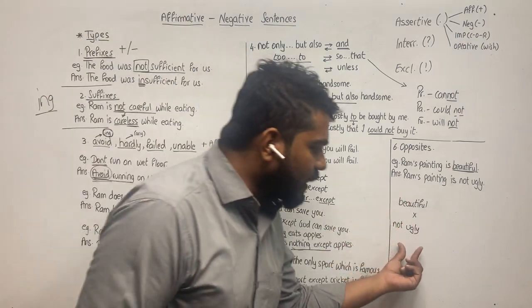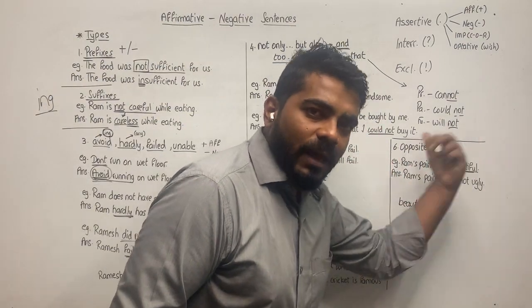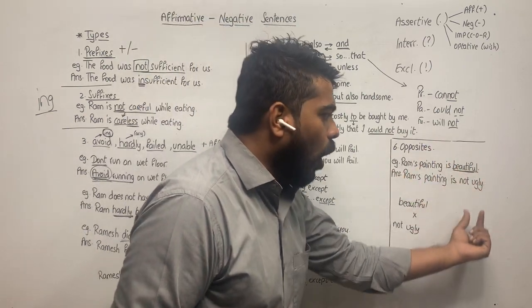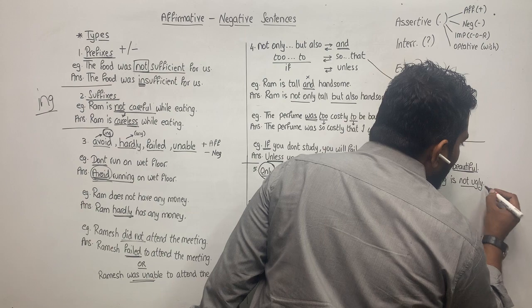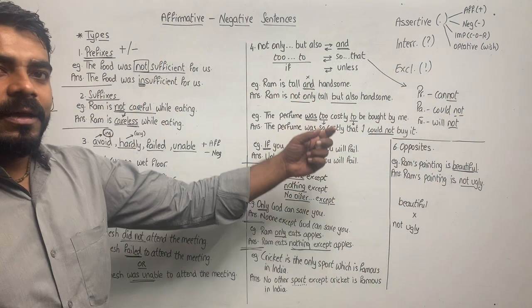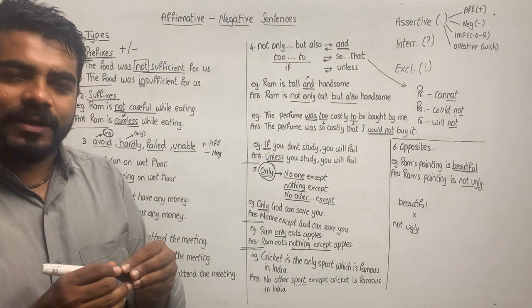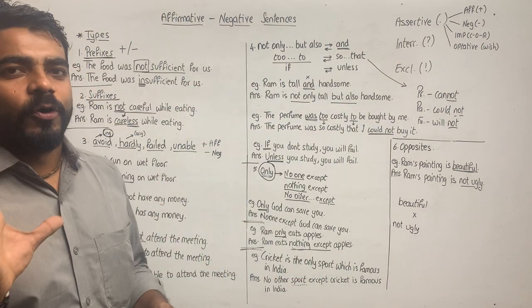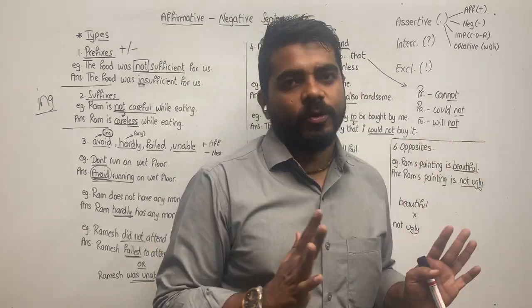So beautiful is equal to not ugly. So what we write? Ram's painting is beautiful. The answer we write, Ram's painting is not ugly. Are you getting it? So not ugly is what is telling us that it is beautiful. Okay? A very simple answer. You take any one word, make the opposite of it, and you add not before it.